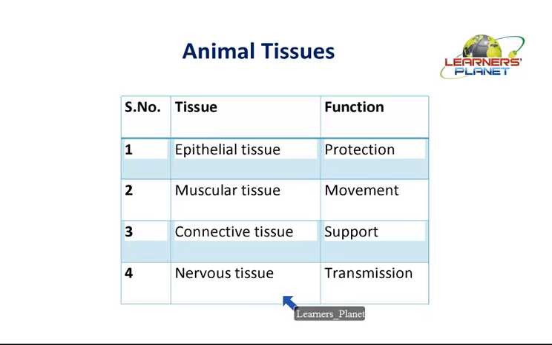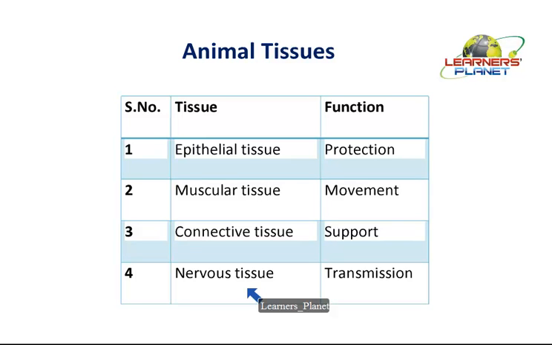Besides all these functions, they have to be coordinated. They have to take place in a very designed manner or in a very coordinated form. So such type of control and coordination is a function of nervous tissue. There is a transmission process taking place. A message is conveyed from one part to the other, and then a signal is given that this action is supposed to be taken.